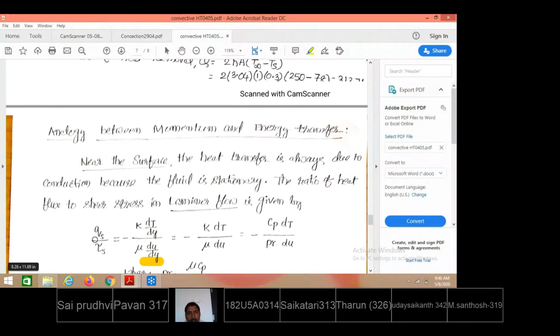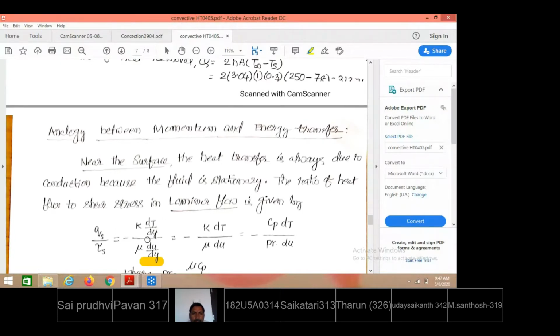Therefore, that also will be considered a part of the actual solid surface. Within solids, heat transfer takes place purely in the form of conduction. That is why, in the very first layer of the fluid, even though we say convection is happening, convection in the first layer is the same as conduction.